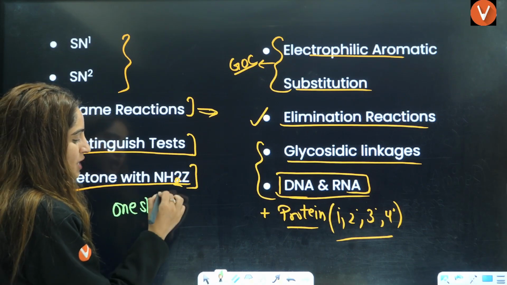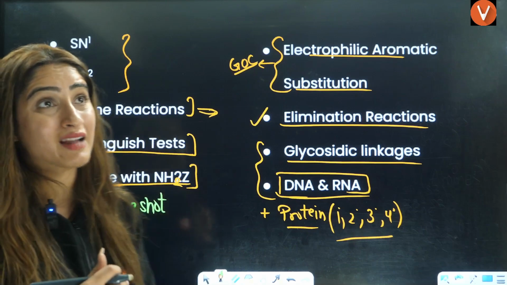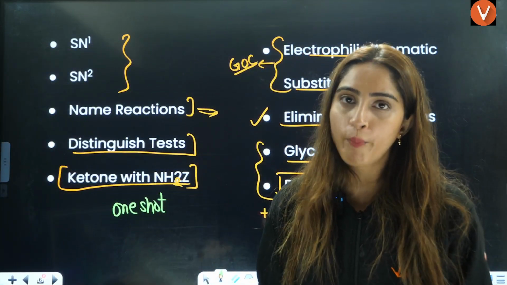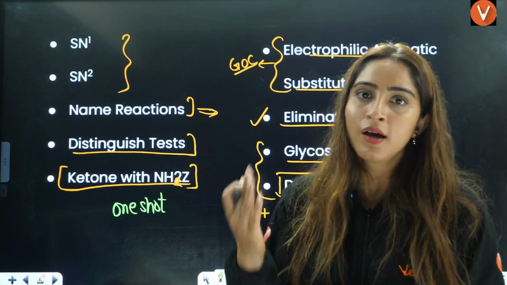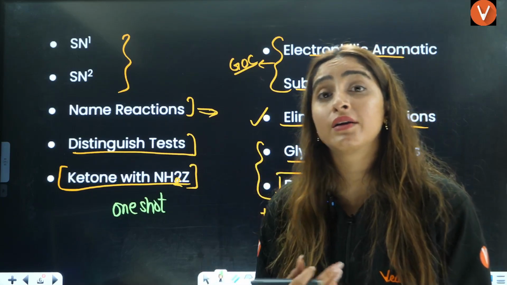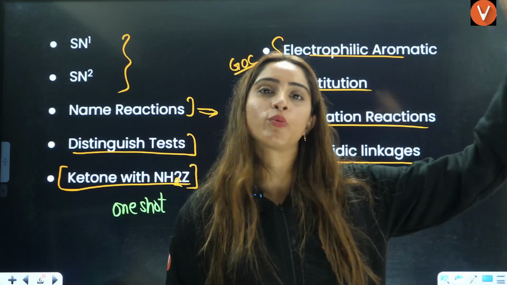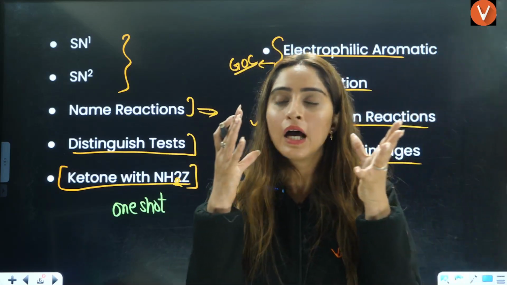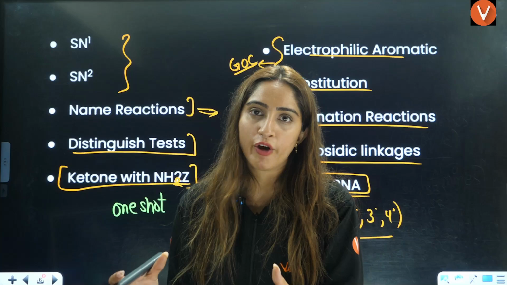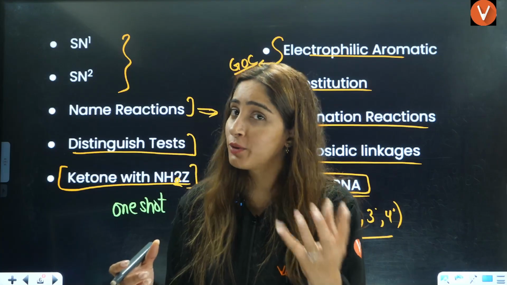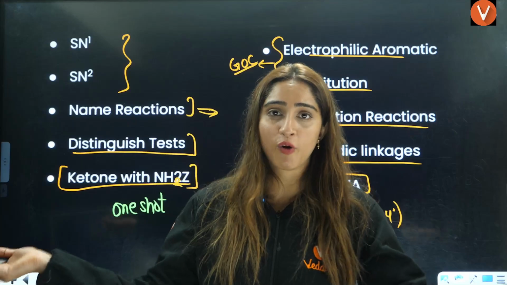One shots. I would not suggest anyone right now to go through notes, open the books and just start reading, because we don't have enough time now. We know that the teacher has read the book so many times already. They have concluded that book for you. So I would suggest you pick out any teacher that you love, that you're able to understand. And here for chemistry, I am Diksha Kaushal for you.